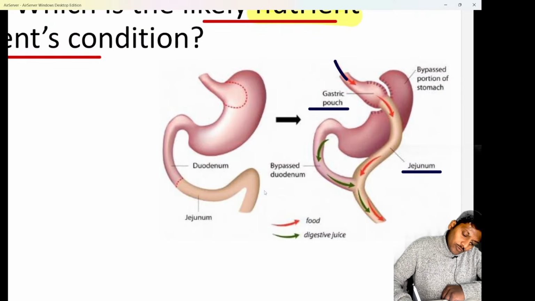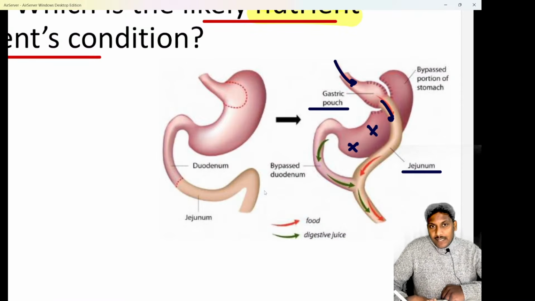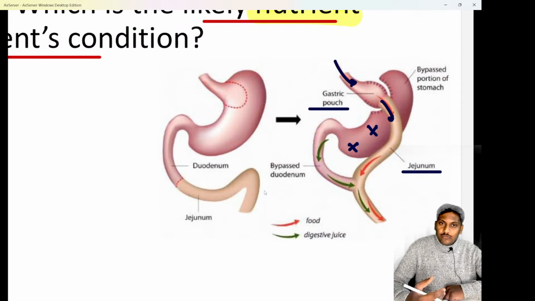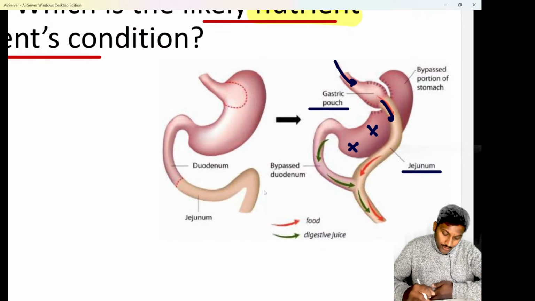So that the food goes into the jejunum directly, bypassing the stomach, and obviously the patient's appetite will be less. If he tries to eat a lot of food, he will develop early dumping syndrome. That's the reason the patient avoids eating a lot of food, and as appetite decreases, eventually the patient will have weight loss. Clear?